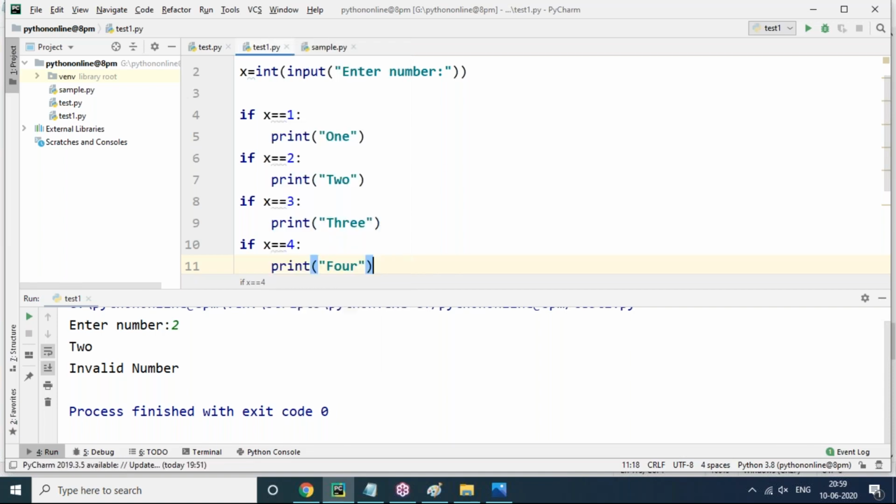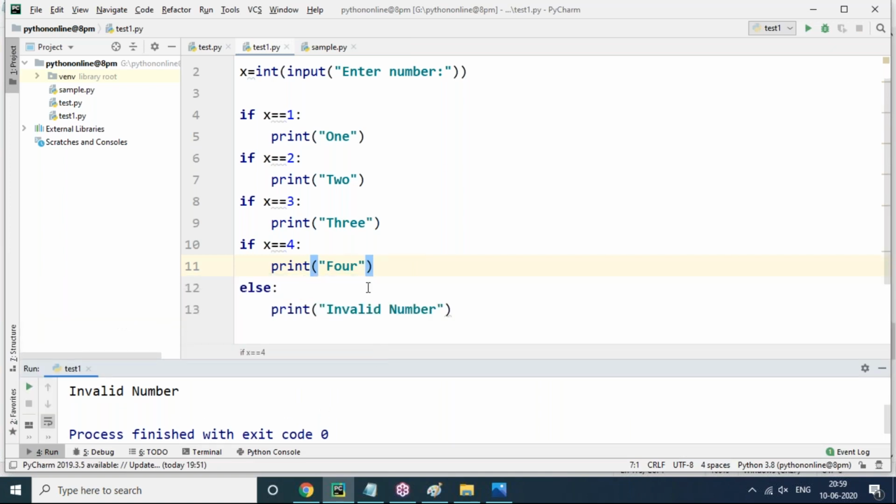3 and invalid number. Understand? But why not, sir? It is 4. If I enter 4, then why is it not showing invalid number? Yes, observe carefully. Whenever I enter the first number 1, 1 equals to 1 is correct, then it prints 1.